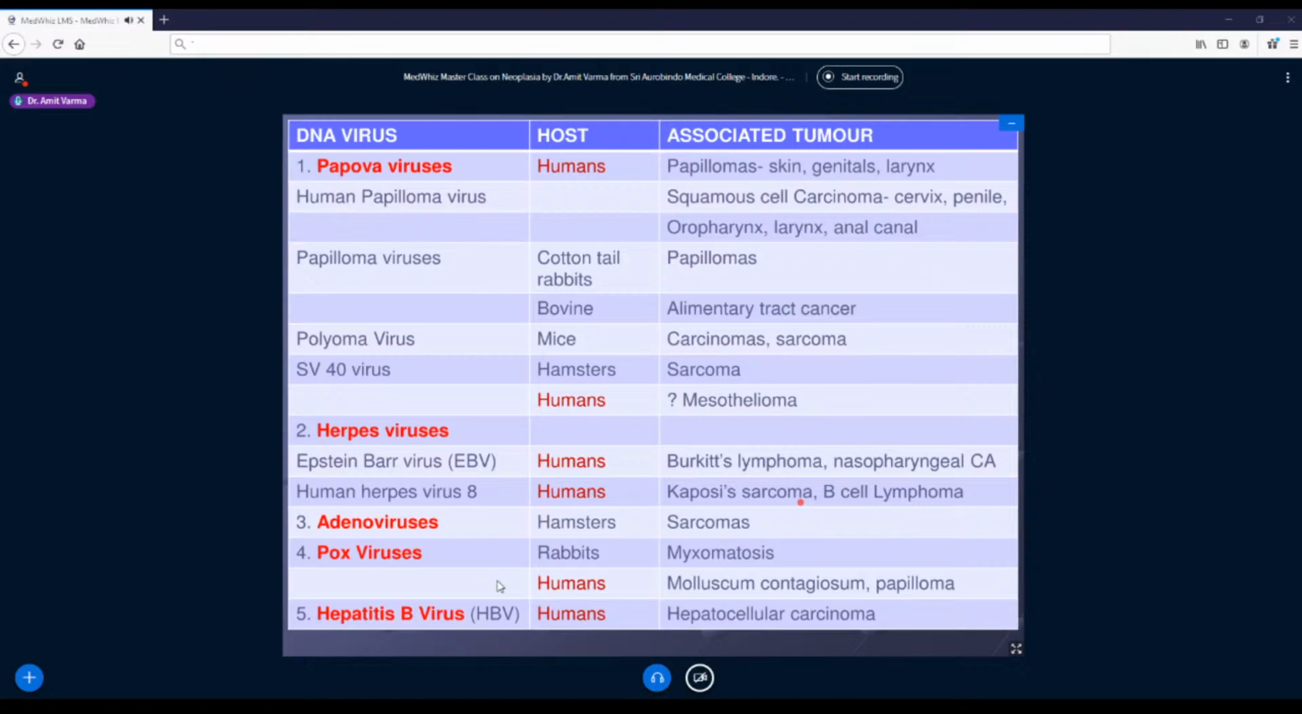The third group of viruses is adenoviruses. Fortunately, adenoviruses don't cause any cancers in humans, but they cause cancers in hamsters, like sarcomas, and in rabbits. Then we get pox viruses, that is the fourth category. In humans, pox virus causes molluscum contagiosum and papillomas.